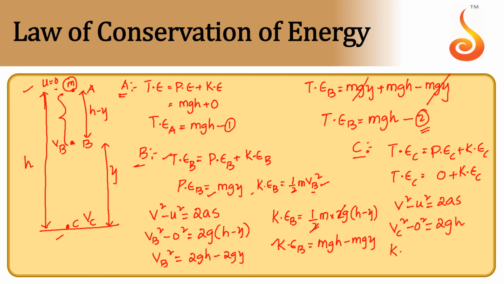Kinetic energy is equal to half m Vc square, where Vc square is nothing but 2gh. The 2 gets cancelled. So kinetic energy at C is mgh. Therefore, the total energy at C is mgh. So the total energy of the whole system remains conserved during the motion of the body.